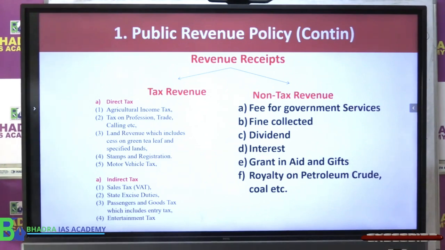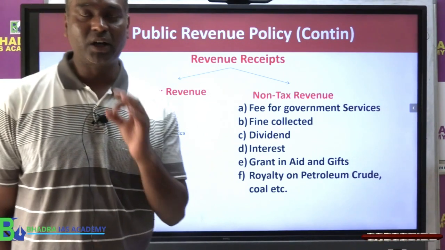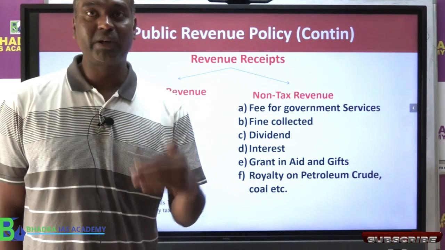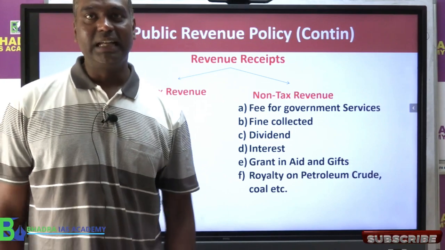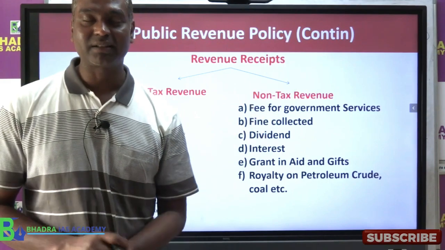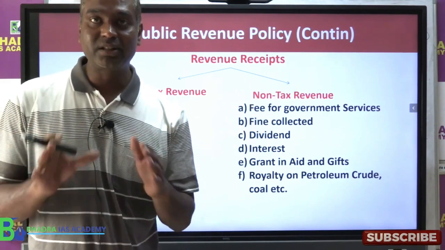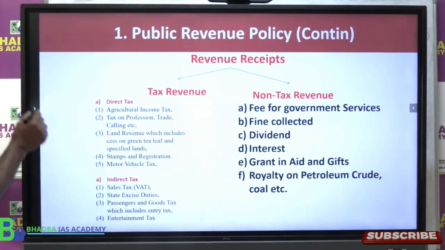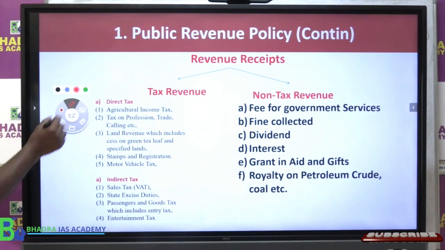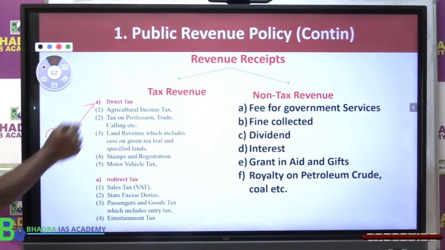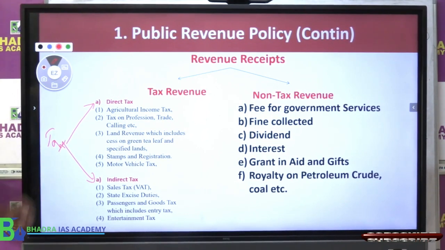When we say Assam government gets income from taxes, which are the taxes imposed by the state government? In Indian economy fiscal policy we studied the taxes imposed by the central government. Now we have to understand the taxes imposed by the state government. When we talk about taxes, they can be divided into two parts. We have direct tax and we have indirect tax.